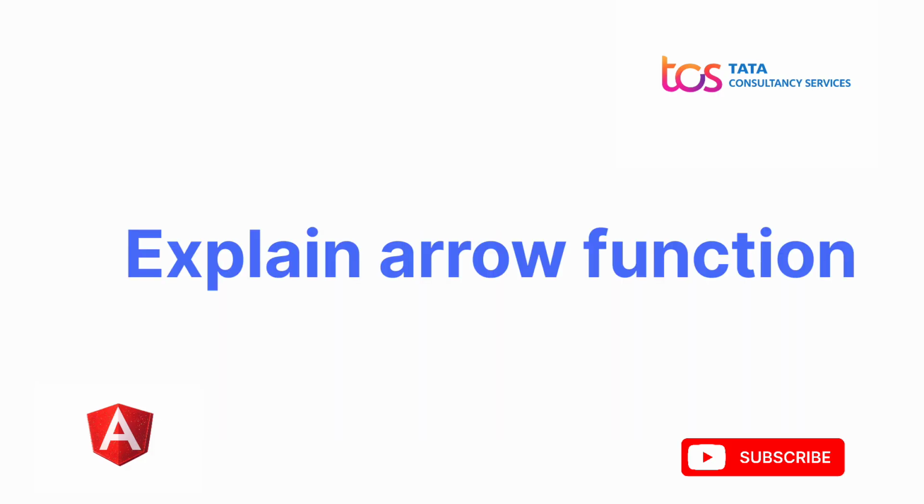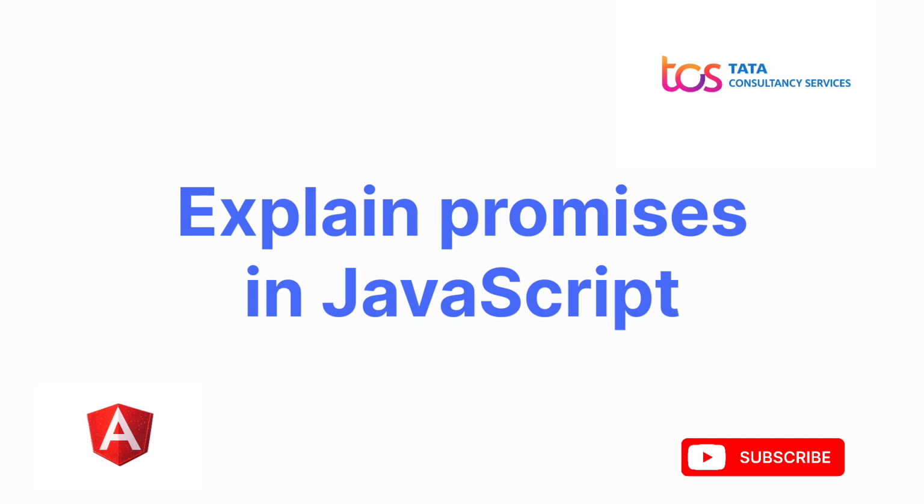What are arrow functions? An arrow function doesn't have its own this; it takes the this of the function where it is called. For one-line returns, we don't have to specify the return, so it has a shorter syntax. We use it in callback functions.